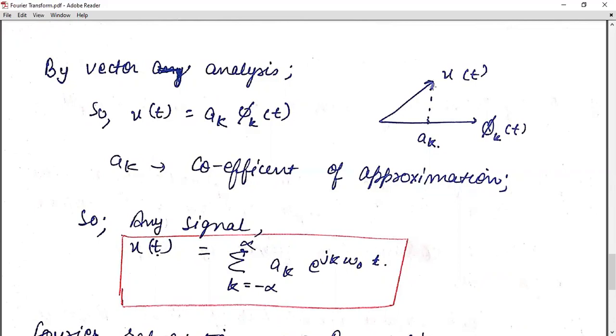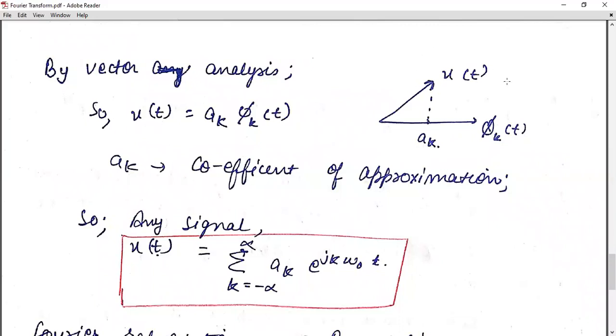So we can always mention it as x of t is equal to ak phi of kt, which means the value of xt with respect to phi kt should be equal to ak into phi of kt. This is vector analysis. Vector means magnitude as well as direction. So from here we can analyze the magnitude, the constant value, and the direction with respect to phi kt, where ak is a coefficient of approximation. This condition is applicable to all types of inputs we use.